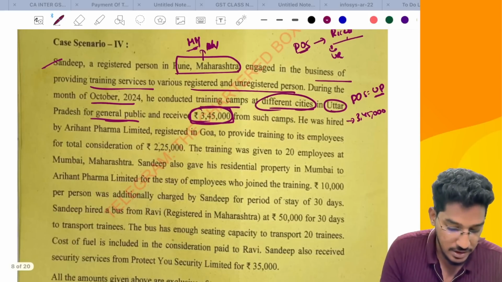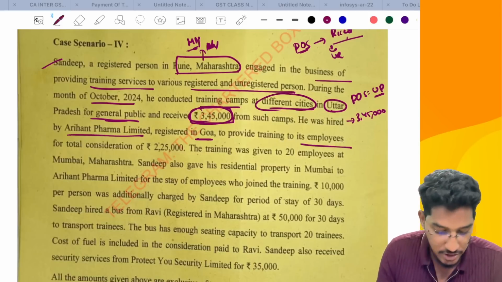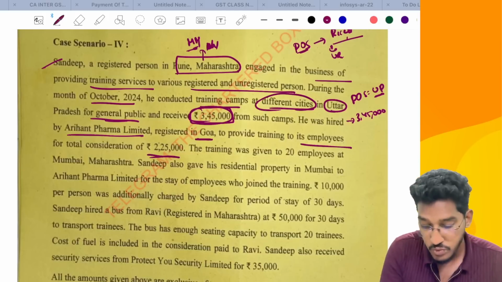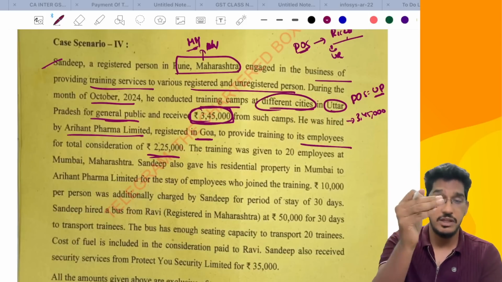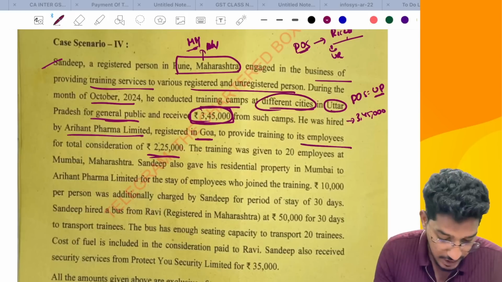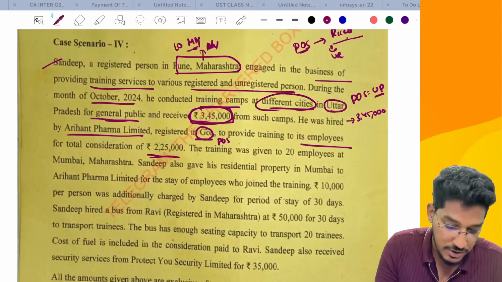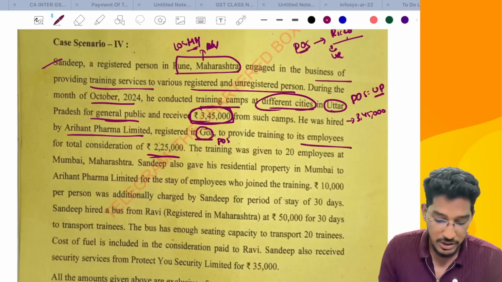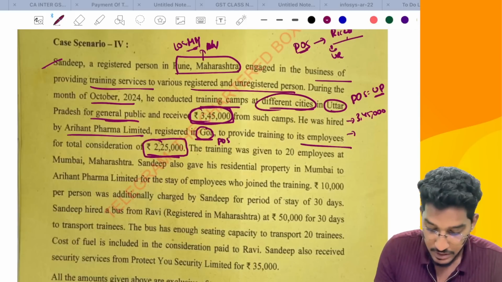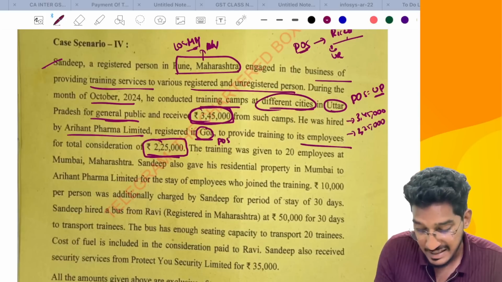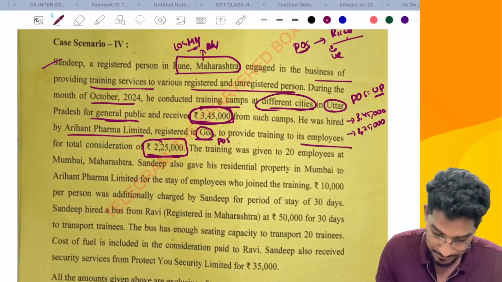Then he was hired by Arihant Pharma Limited, which is registered in Goa, to provide training to its employees for a total consideration of 2,20,000. Now, training services provided to a recipient who is a registered person. Location of the recipient will become the place of supply. So, what is the location of the recipient? Location of the recipient is Goa. So here the place of supply will be Goa. Location of the supplier is Maharashtra. So both are falling in two different states. So this 2,25,000 is also an interstate outward supply.